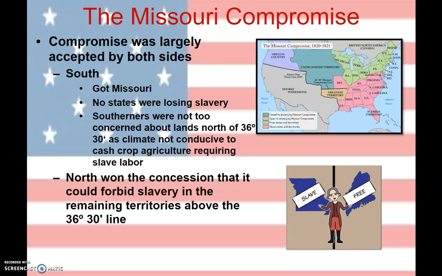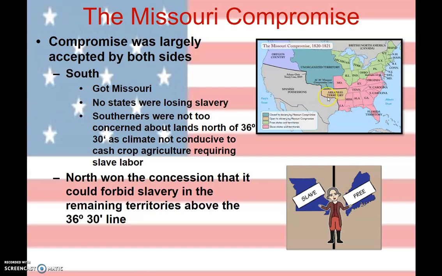On the other hand, the North is very excited because there's a humongous portion of the United States that we're officially saying will not become a slave state or slave states. So they're really happy about that. And when they look at the map, if they look at this small region that can potentially become slave states, in their mind, they're not really concerned about that because at most they think that'll be about 2 states.